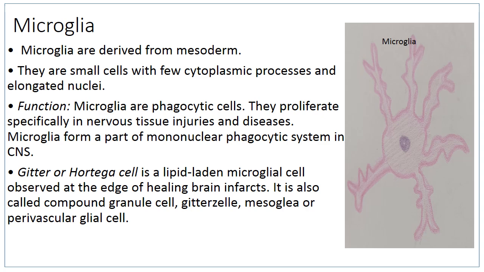The microglial cells remove bacteria, cancer cells or neoplastic cells. They remove the dead nerve cells. Then there are microglial cells known as Gitter cells. So these are lipid-laden microglial cells. They are observed at the edges of the healing brain infarct. They are also known as compound granule cells, or they are known as Gitter cells, mesoglia or perivascular glial cells. So these are nothing but lipid-laden microglial cells at the edges of healing brain infarcts.